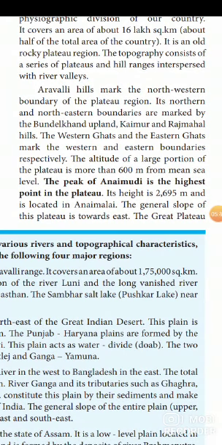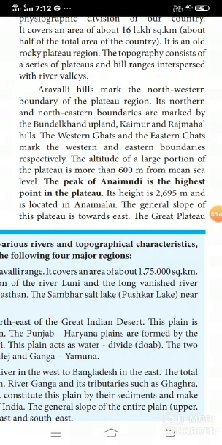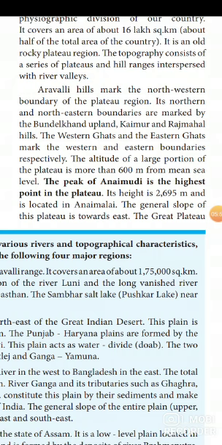The altitude of a large portion of the plateau is more than 600 meters above mean sea level. The peak of Anaimudi is the highest point in the plateau. Its height is 2695 meters and it is located in the Anamalai.